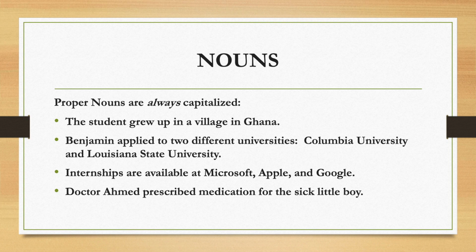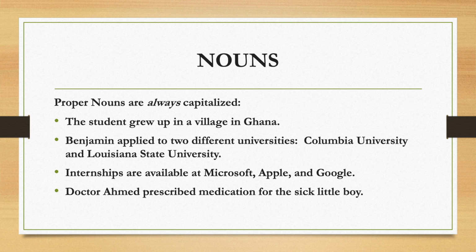Notice throughout these examples there are nouns that are not capitalized. In the first example, student and village. Those are common nouns. They are not capitalized. The next sentence, universities. Universities is a common noun. It is not capitalized.